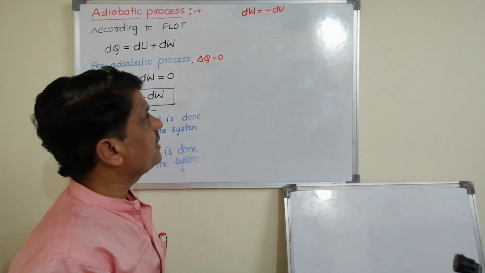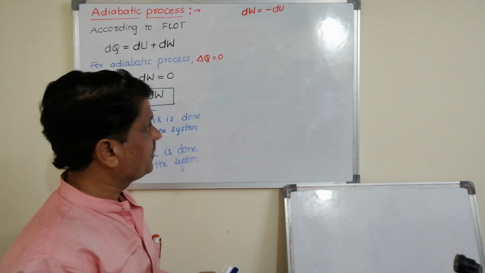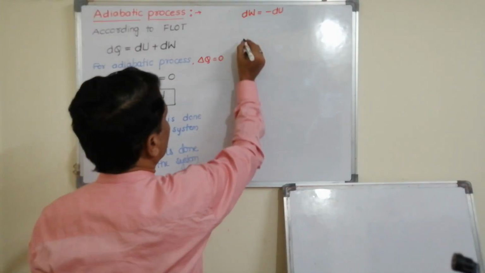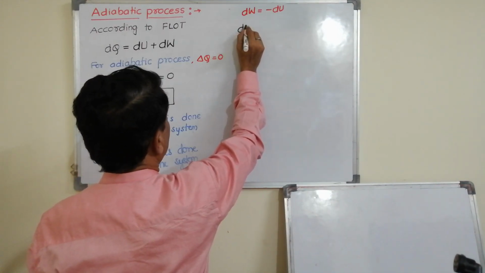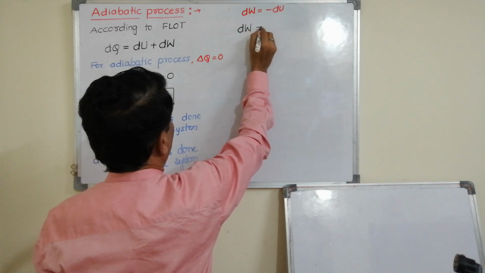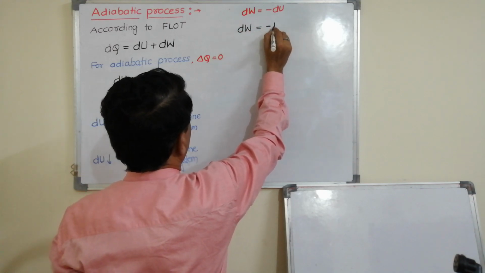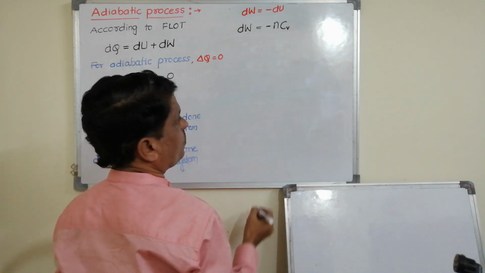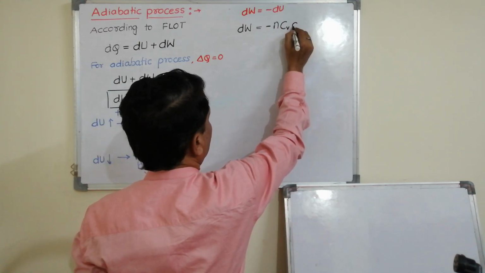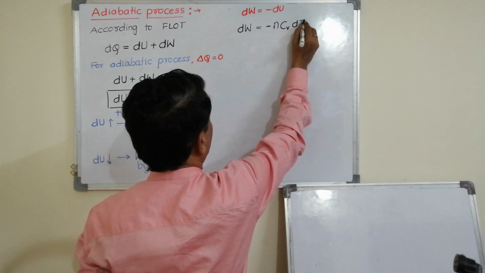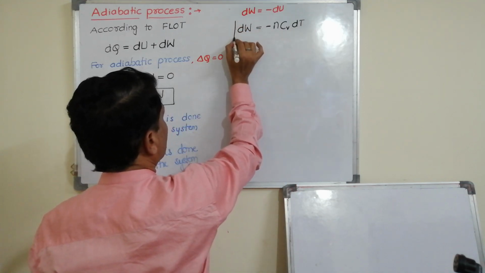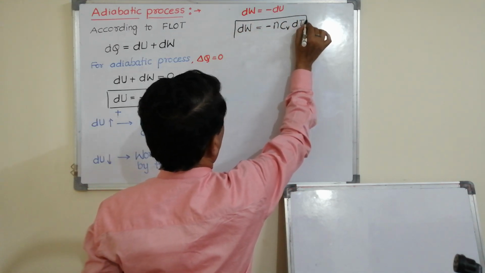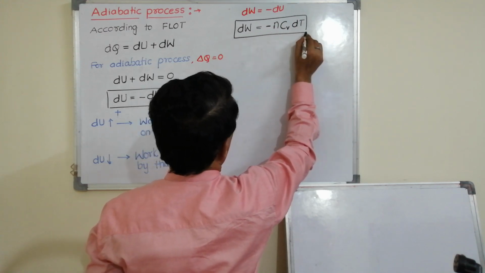Change in internal energy remains the same, that is, dW can be written as minus n, number of moles, times specific heat at constant volume, times change in temperature. So you can use this expression for work done in an adiabatic process.